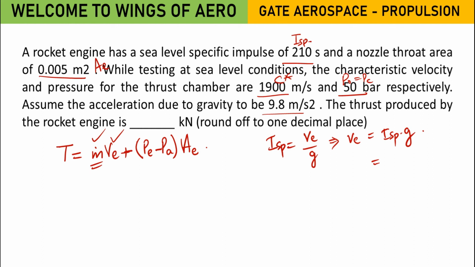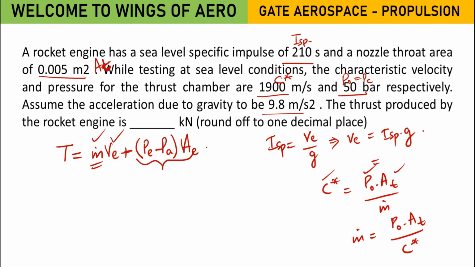Now how to find the mass flow rate? See the given data. What data has been given? Sorry, the area of the throat they have given. AT has been given. So recall the formula for the thrust chamber characteristic velocity. C star equals P naught AT by m dot. So these two values are also known. From there you can find m dot, that is P naught AT by C star. Substitute the values, you will get the m dot.